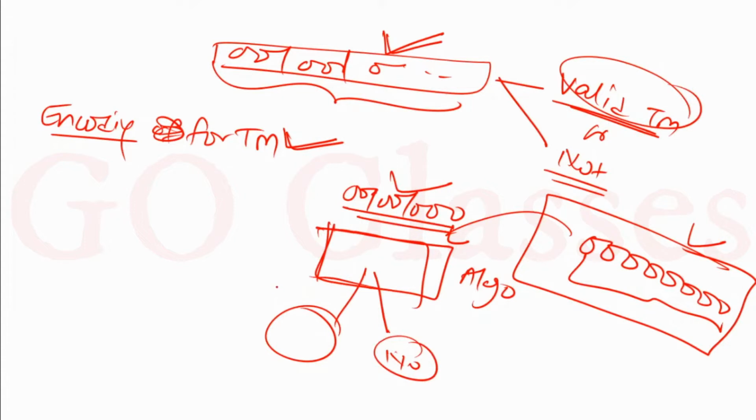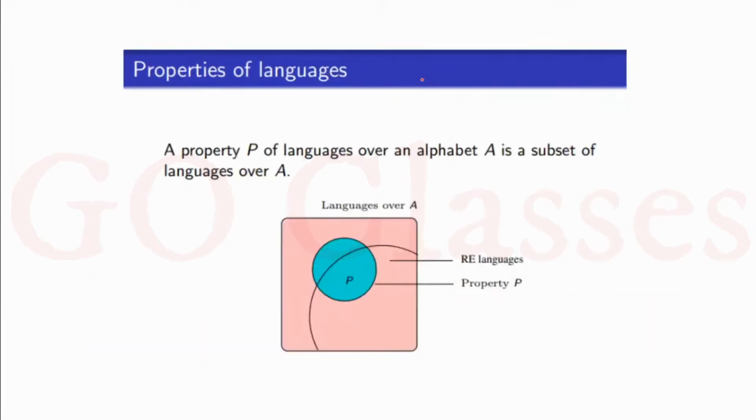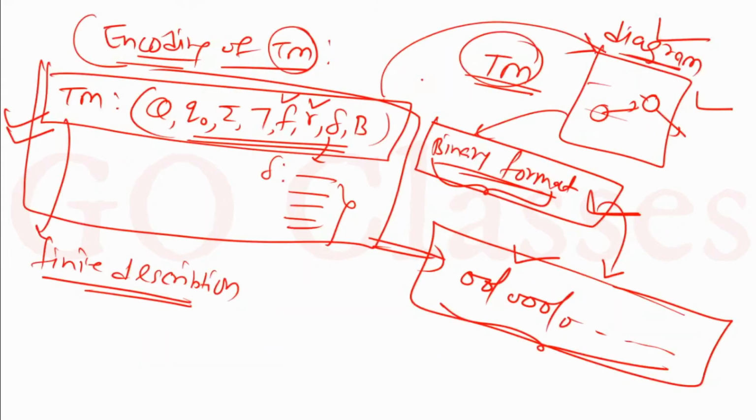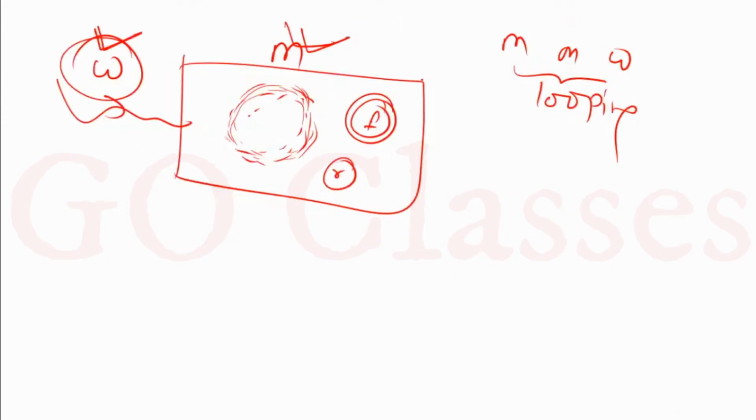From this point you can notice that this problem, whether a given binary string represents a Turing machine or not, is decidable. Let me tell you what I am saying.